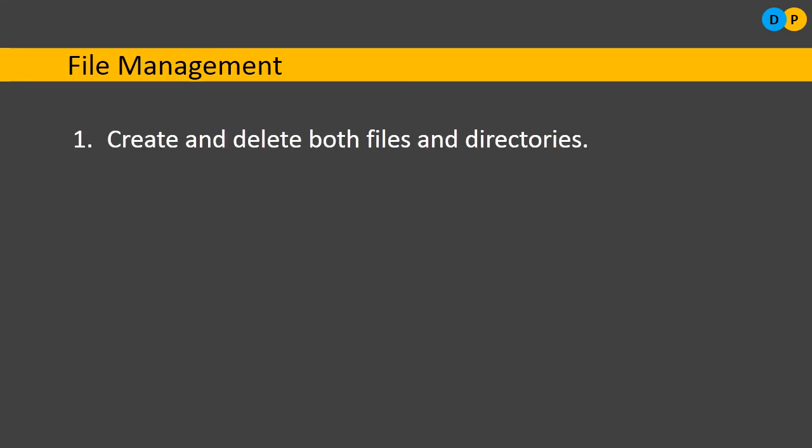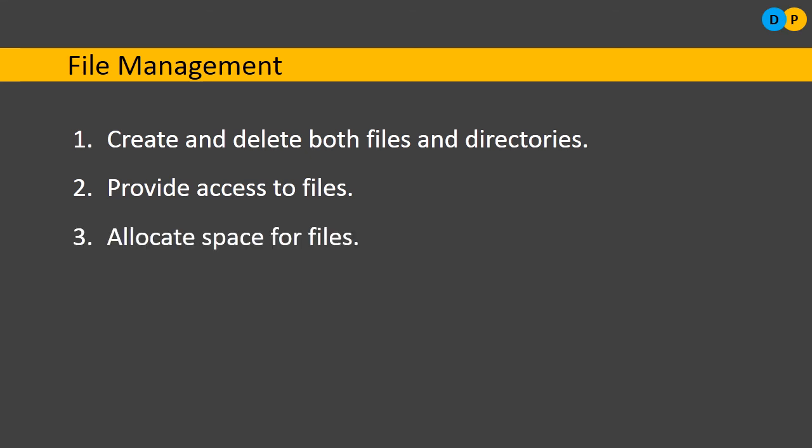So what are the different tasks that can be done in file management by an operating system? The first one is to create and delete both files and directories. If you want to create a new file, yes, you can do it. But how? With the help of the operating system. The same thing with deletion also. Similarly, provide access to a file. If you want to look for a particular file, that is nothing but searching. If there are too many files within the computer and you are not aware where a particular file has been stored, accessing it is very easy. How? With the help of the operating system, you can easily search it and know the location where that particular file is stored.